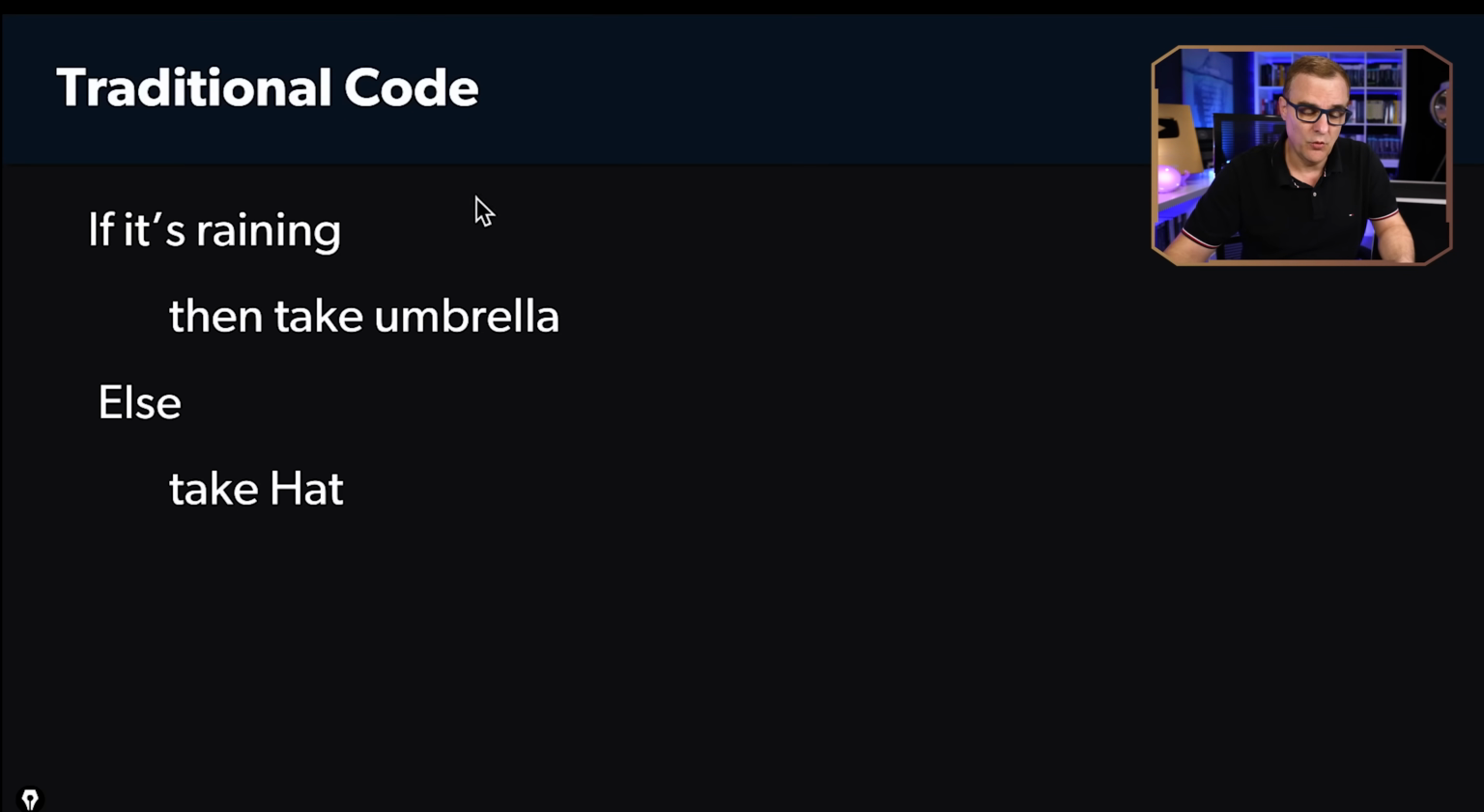In traditional coding or programming, what we typically do is write if-then statements. We run code based on data. So as an example, a very basic program: if it's raining, then take an umbrella. Otherwise, take a hat. That is an example of a very basic program.